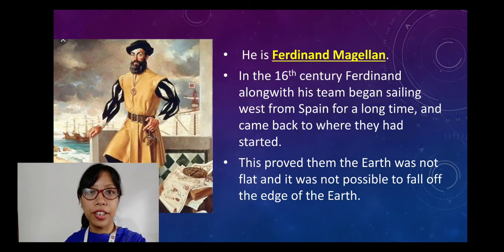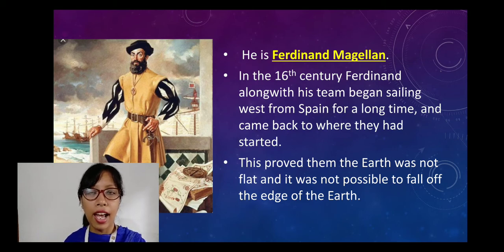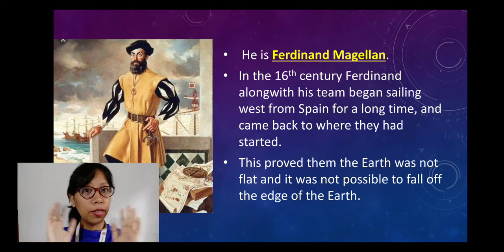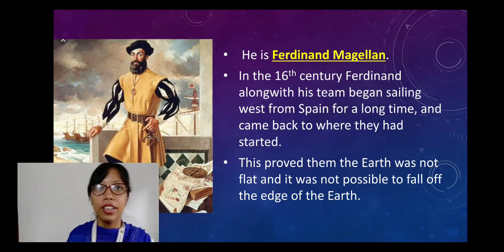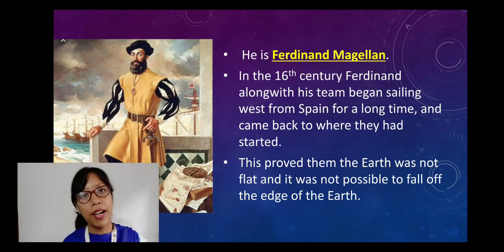Next, we come to Ferdinand Magellan. He was a person who belongs to the 16th century. Once, Ferdinand and his teammates began sailing west from Spain, and as you already know, during that time people believed that the earth was flat, so they thought that they would fall from the edge of the earth if they sailed in the same direction.